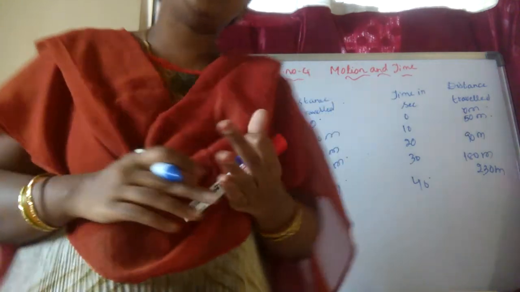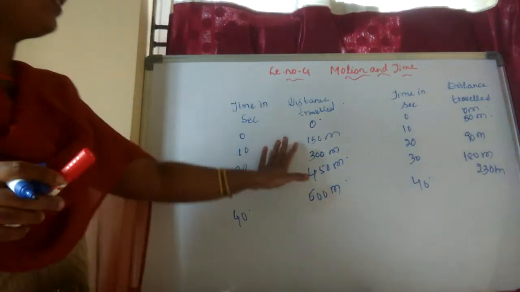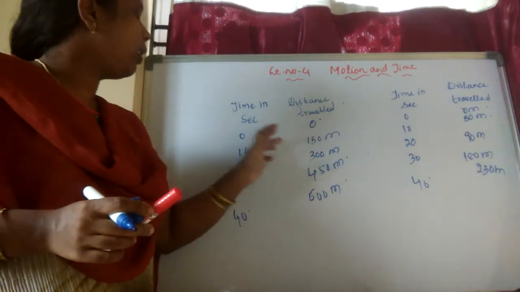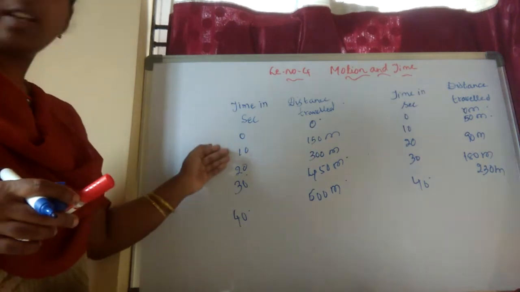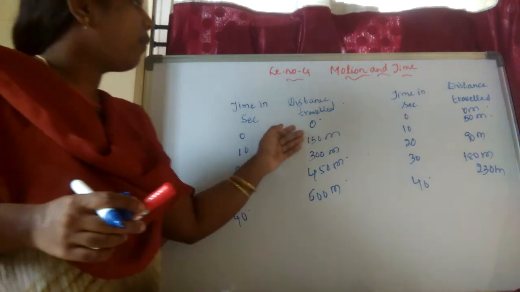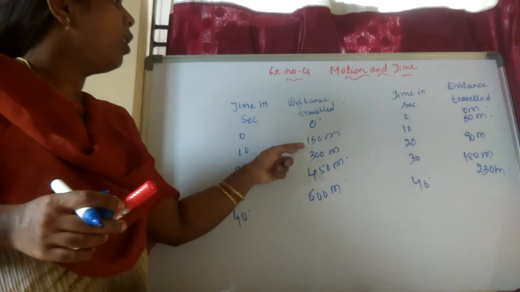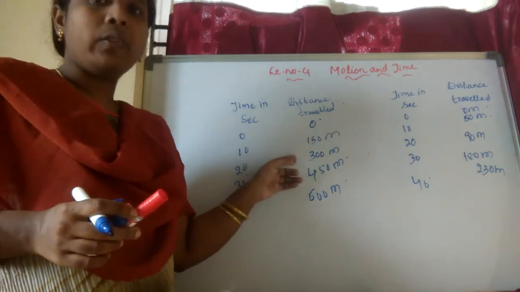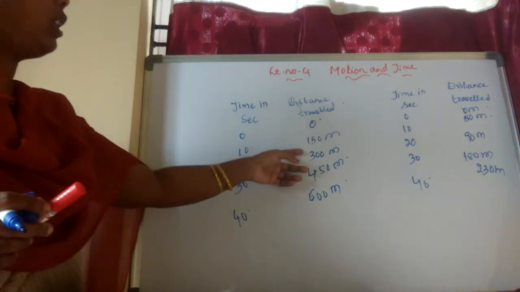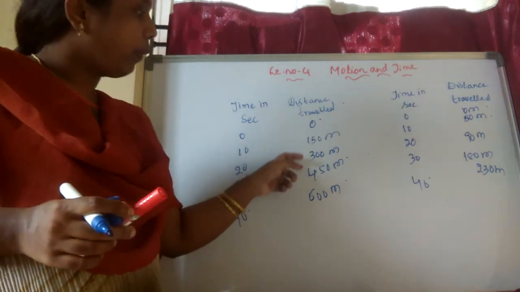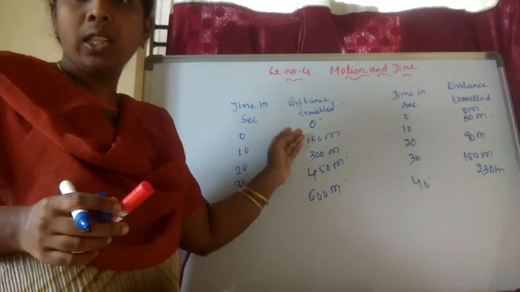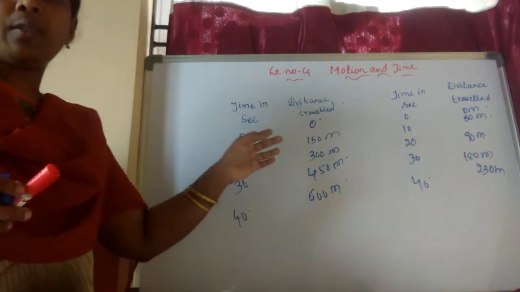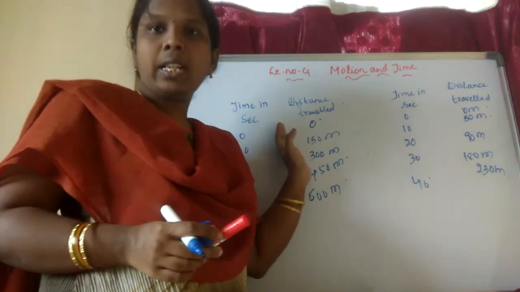Here in the seconds there is a difference of 10, and in the distance traveled there is also a difference of 150 every time. So 150, 150, 150, they have a difference in equal intervals of time, with equal distance traveled.